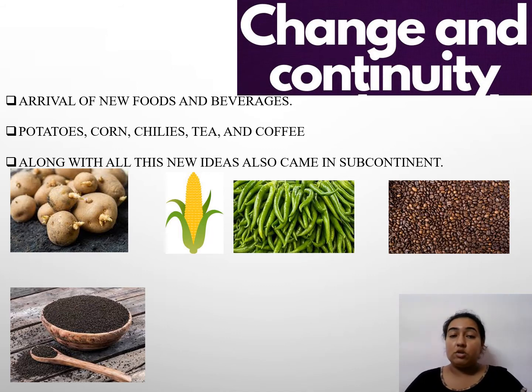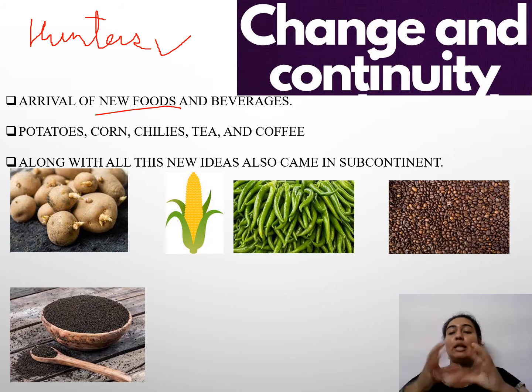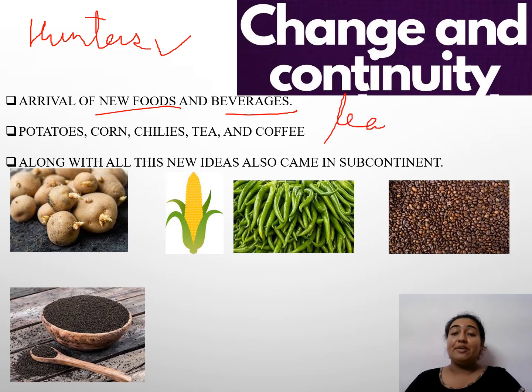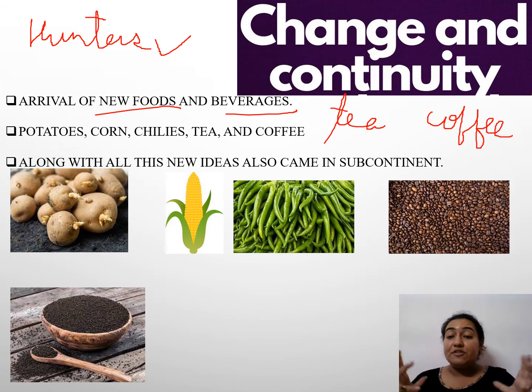Early humans, we were having humans as hunters and gatherers. Yes. So what did hunters and gatherers do? They used to hunt wild animals, cook them raw over fire and eat them. But after those changes, we can see the arrival of new foods and beverages. Tea was introduced, students. Tea is a very important beverage. Coffee was even cultivated in India. Did you know that in Assam there are coffee plants that are still in cultivation in Kerala in South India?